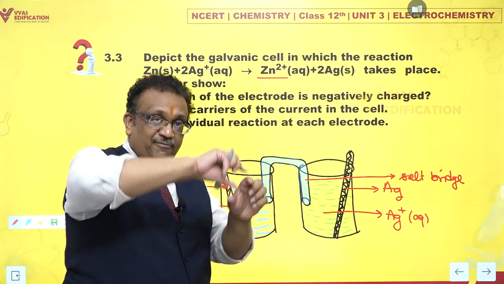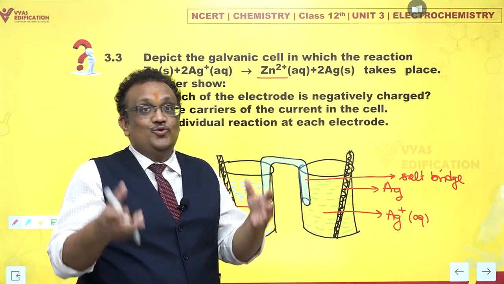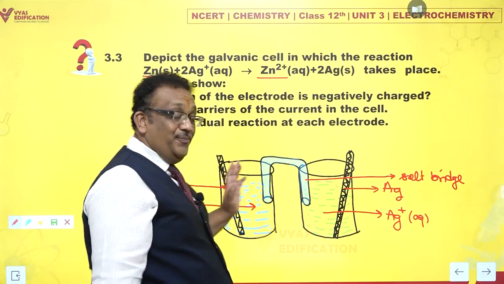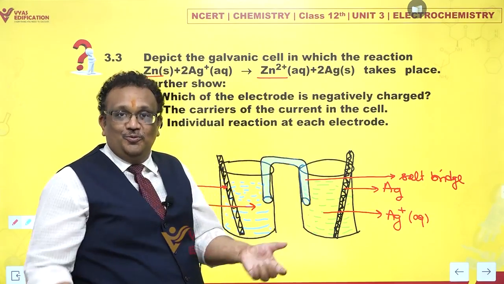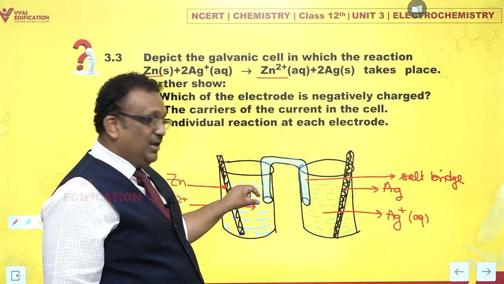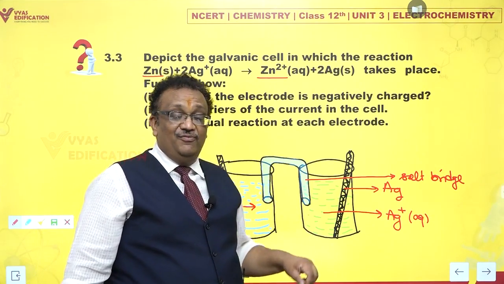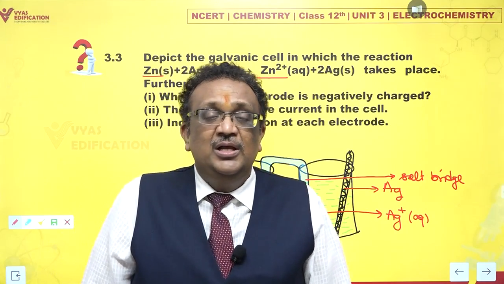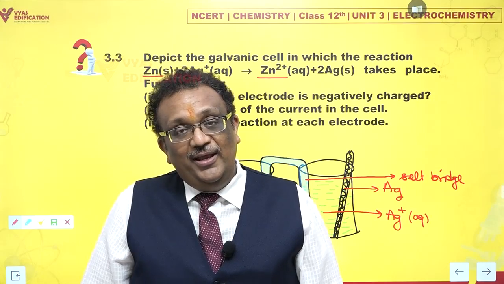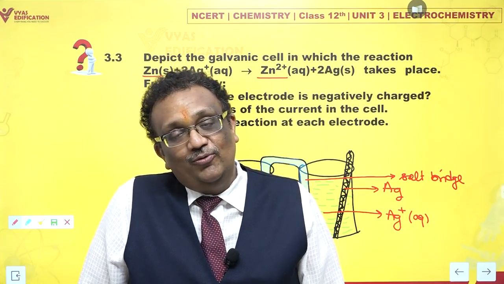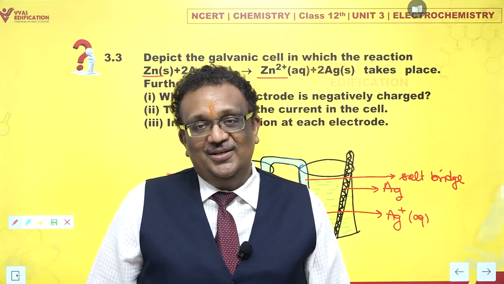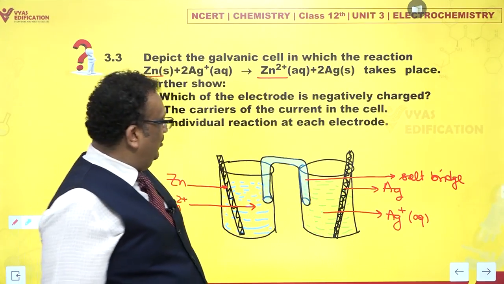It is an inverted U-tube. You are watching us on YouTube also probably, right? But this is an actual physical U-tube made up of glass usually. You keep it inverted and you keep it filled with a solution of salts. Often it is KCl or KNO3 or NH4Cl or NH4NO3. Potassium or ammonium, chloride or nitrate. Something of that kind.